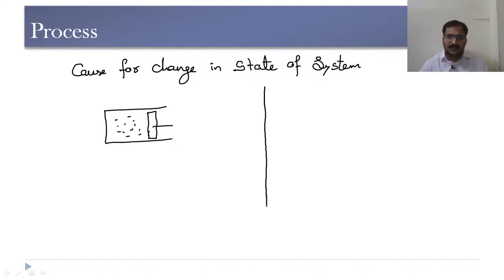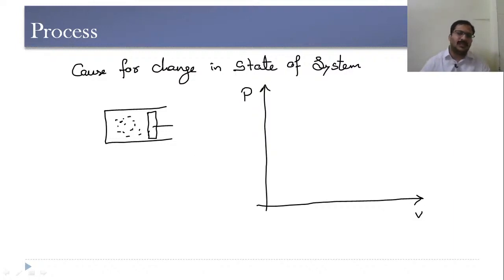Now let me consider a pressure volume diagram here, PV diagram. So initially this gas is at a certain pressure P1 and volume V1, let us say. Now let me consider the initial state is this one. So this point indicates pressure P1 and volume V1.